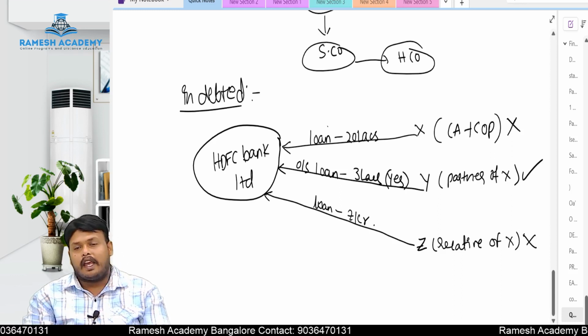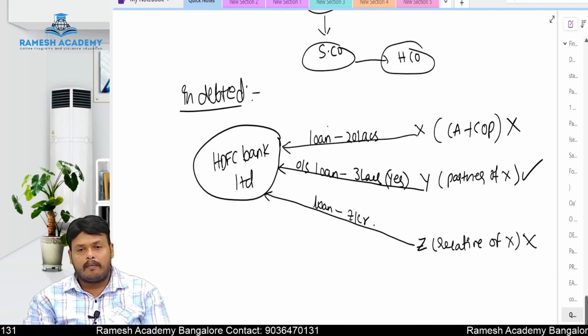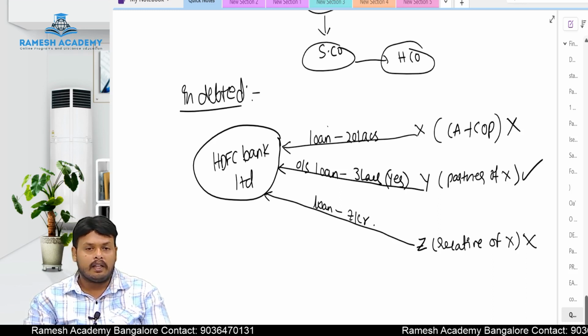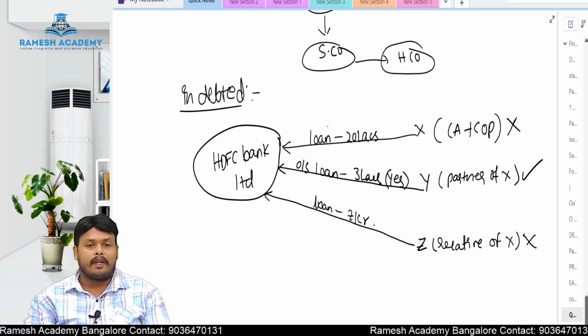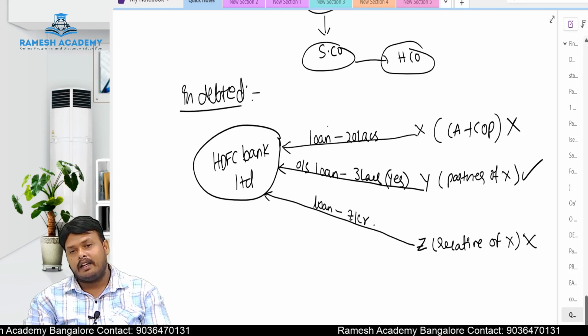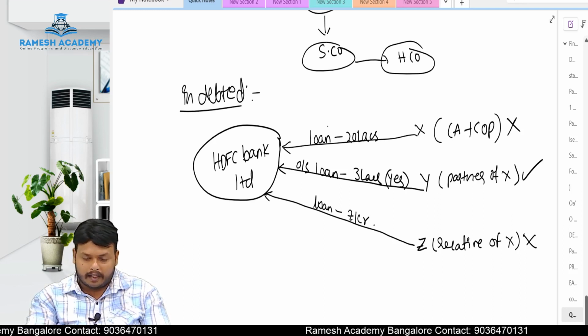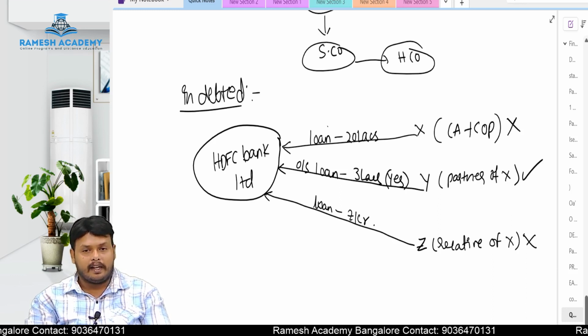Because X is disqualified to act as an auditor. Why? Because Z is a relative of X and he is having an outstanding loan of 1 crore rupees, which is in excess of 5 lakhs. That is the reason he is not eligible to act as an auditor. So this is the example of indebtedness.